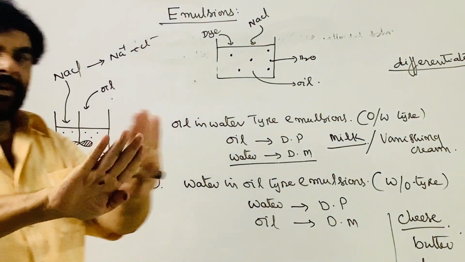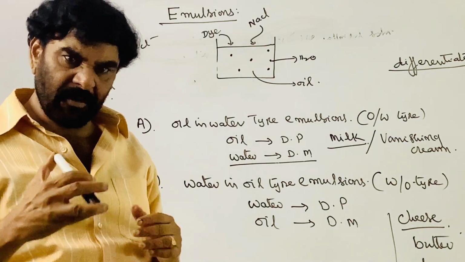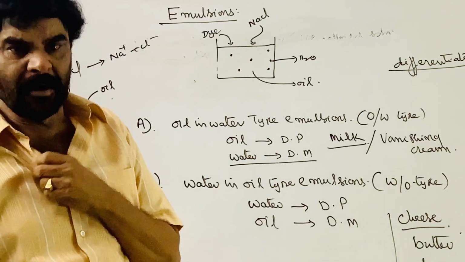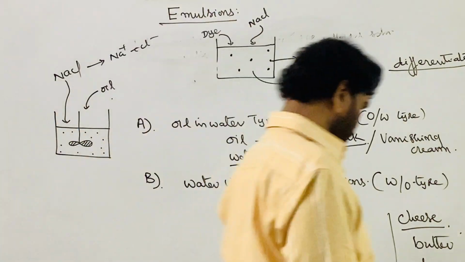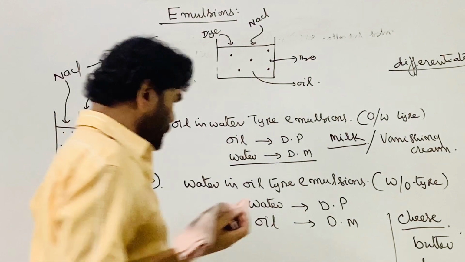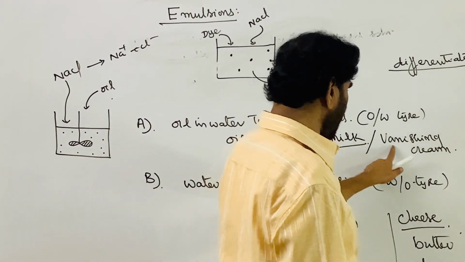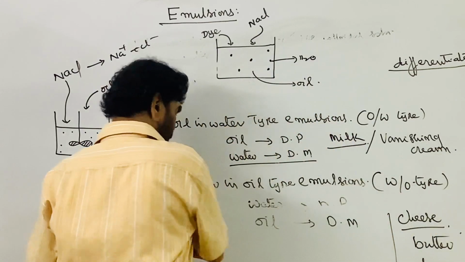These are the differentiating tests between the oil in water type and water in oil type colloidal solutions. And next one, I told the examples also. Cheese, butter and cold cream come under this category, and milk and vanishing creams come under that category.